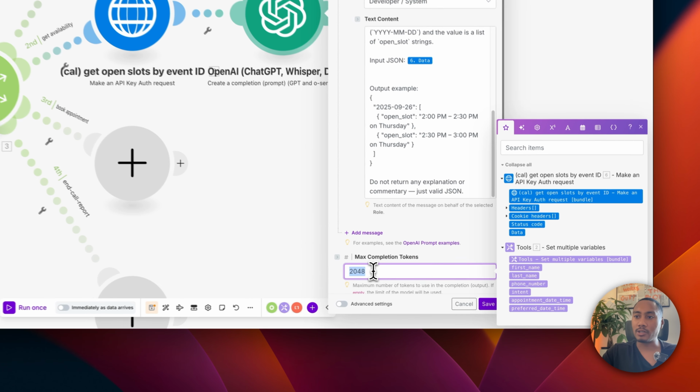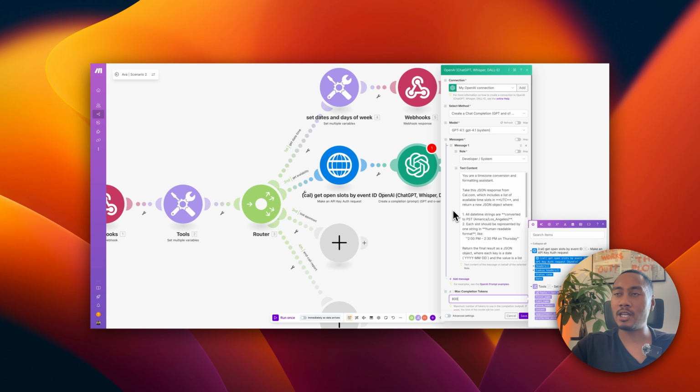And then another note is, if you're new to Make and you're new to using ChatGPT or OpenAI's APIs, you're going to want to go to OpenAI and set up an account so that you can access their APIs. You may need to add some funds to your wallet so that you can have some API usage. If you're not sure how to do that, you can just look up a video on YouTube. It's really simple to get your OpenAI account set up so that you can start using the APIs. So if you need to do that, go ahead and pause, find a video, and then return back so that we can continue with the automation.